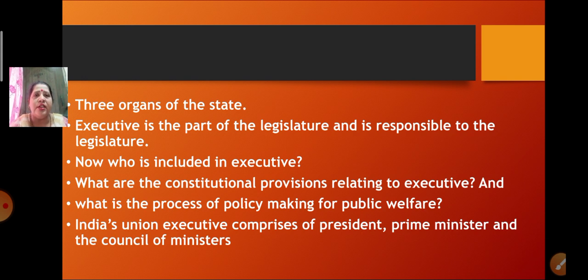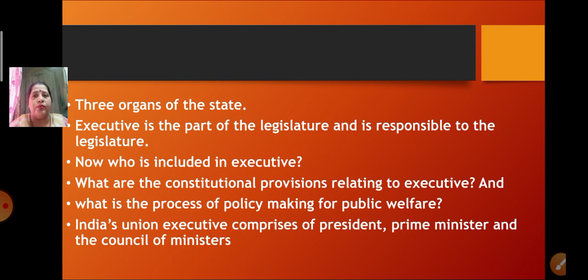Now let's see what actually this executive is. We are going to get answers to these questions. Who is included in the executive? Who are the people in the executive? What are the constitutional provisions relating to the executive? And the third one is, what is the process of policy making for public welfare? The answer to all these questions we are going to see in this lesson.